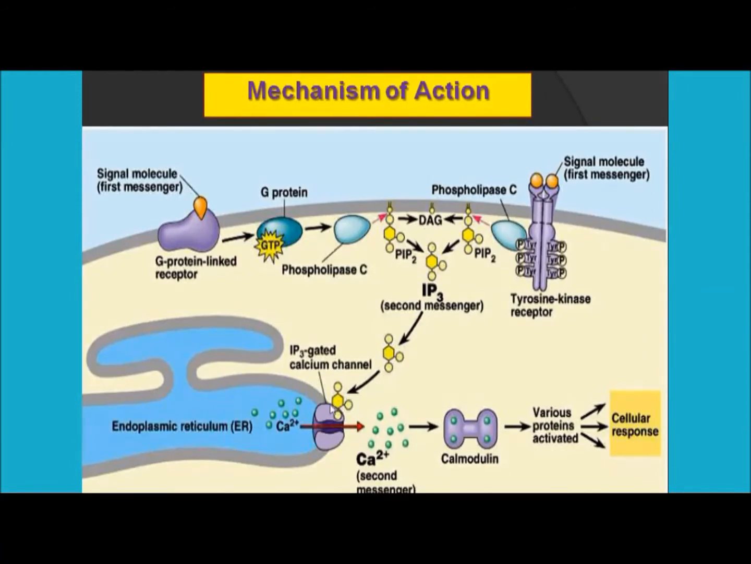This second messenger will go to the endoplasmic reticulum of the cell, and it will bind to the IP3 gated calcium channel. Once it binds here, this channel will open up. Once this channel opens up, the calcium will efflux. It will come out from the endoplasmic reticulum, and this will then get attracted to calmodulin and lead to the activation of various proteins and cellular responses.